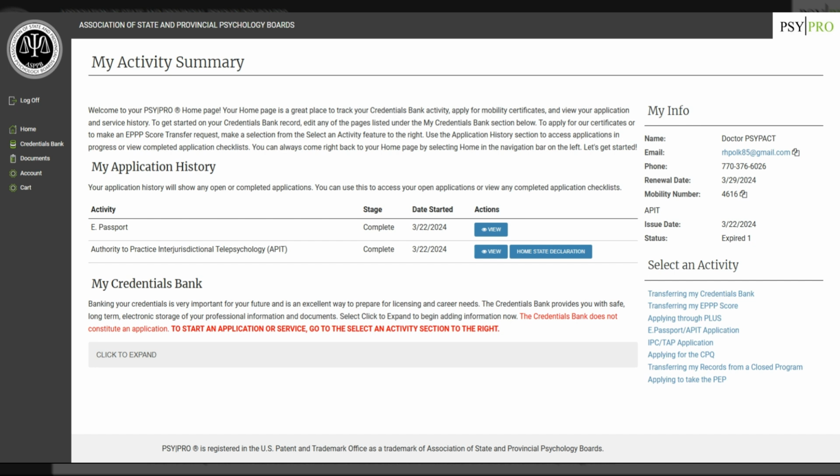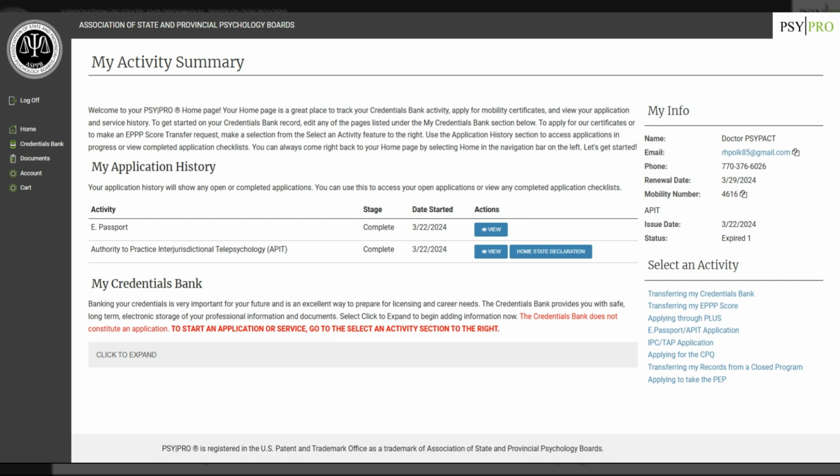So it's important to remember when you physically relocate between states that you hold licenses in that you do need to update your declared home state. Please refrain from updating your home state for future dates, as this changes your declared home state on the verification site immediately, even if you've entered a future date. It's really important that we remember to do this as we're physically in the state that we would like to change our home state to, instead of doing it ahead of time for this reason.